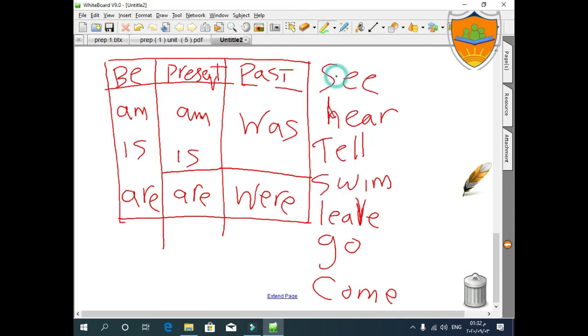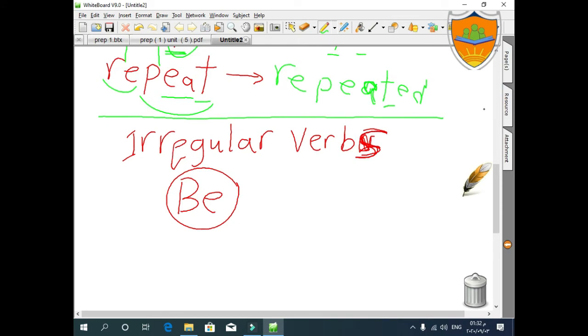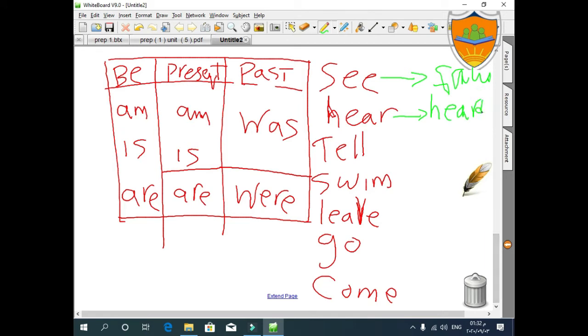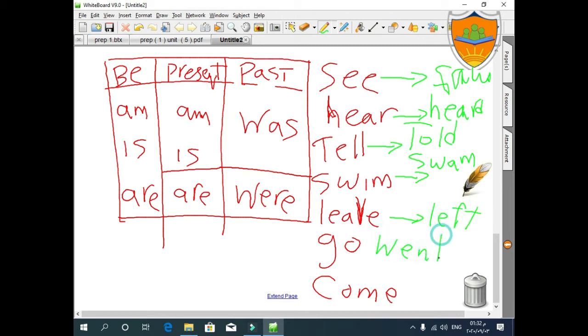See, saw. Hear, heard. Tell, told. Swim will be swam. Leave, left. Go, went. Come, came. And there are a lot of irregular verbs you have to memorize as well.